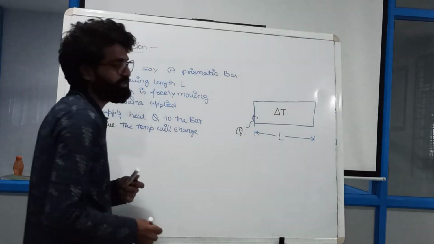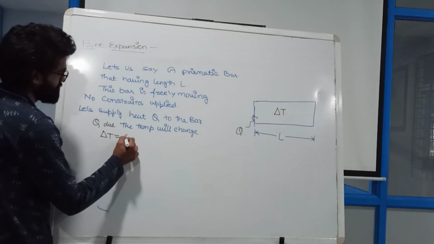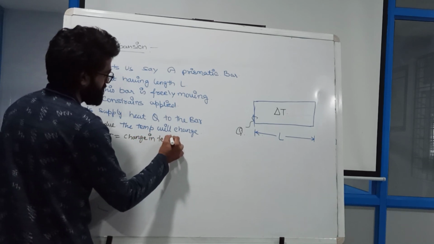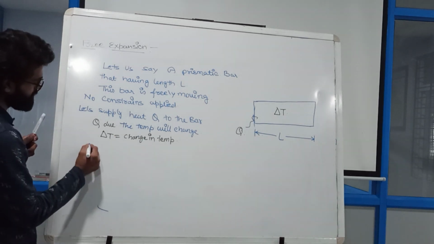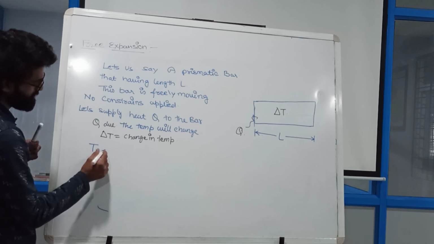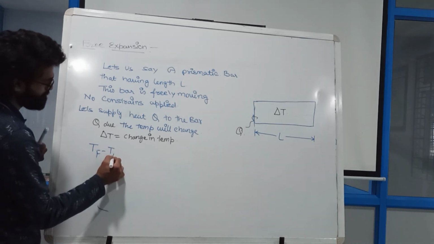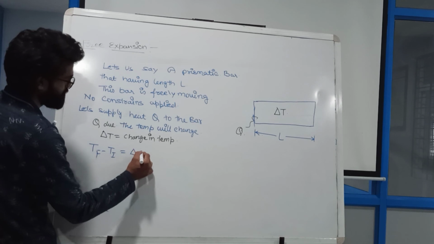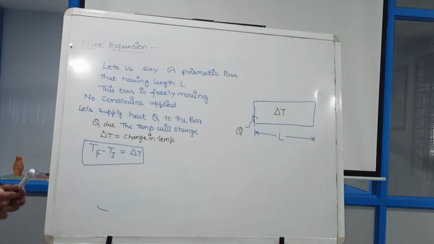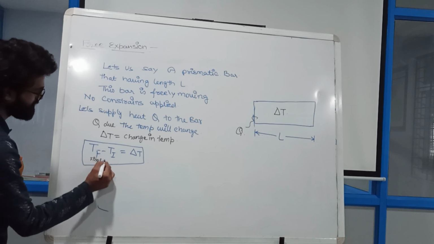Delta T is the change in temperature, and you all know how to calculate it: final temperature minus initial temperature is equal to delta T. This is your final temperature, and this is your initial temperature.